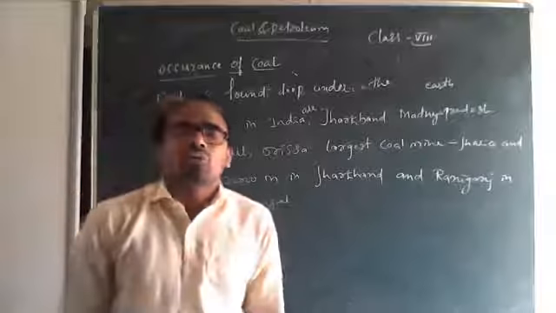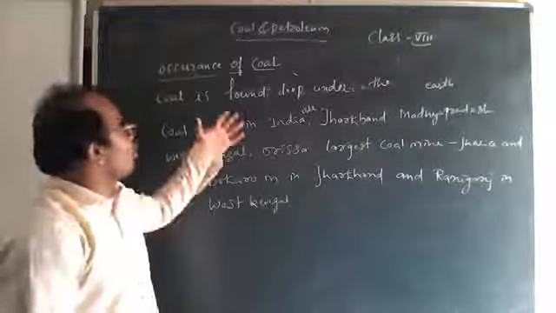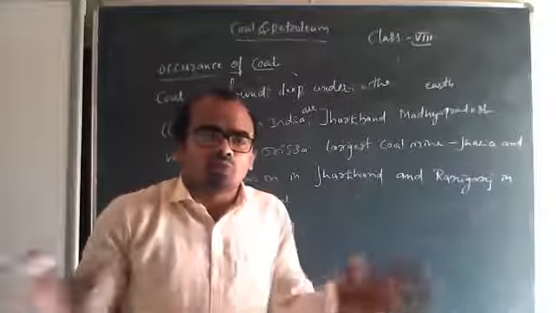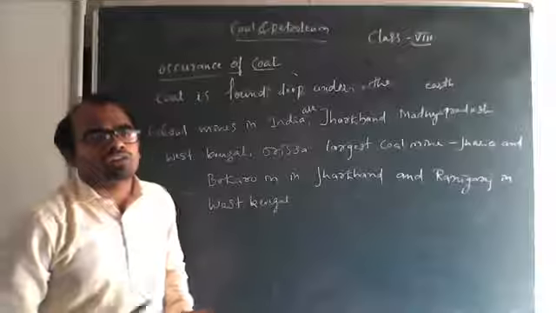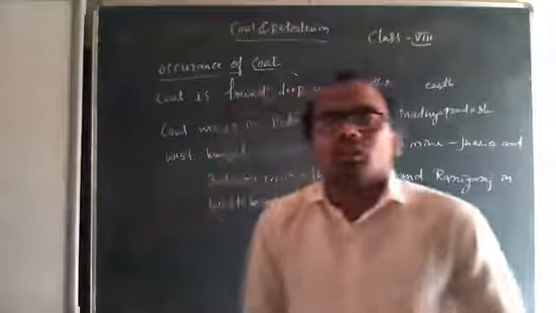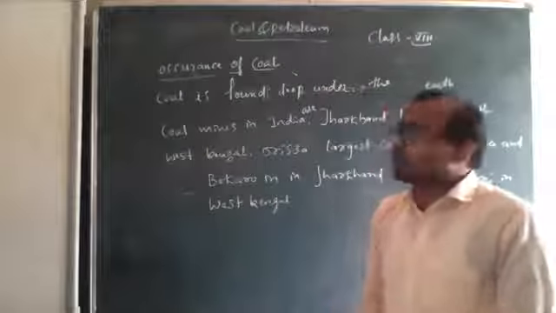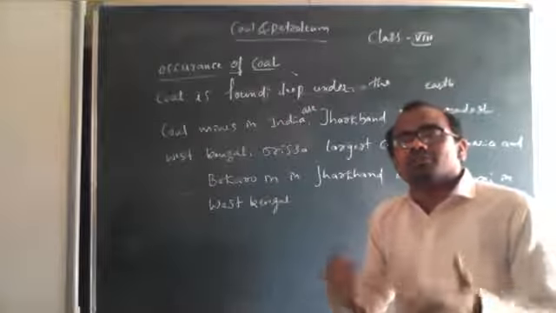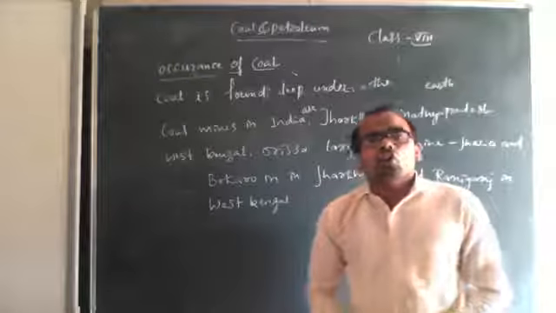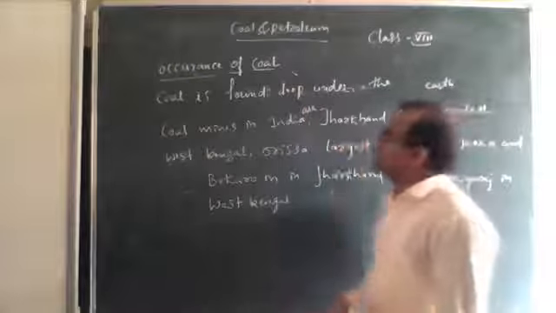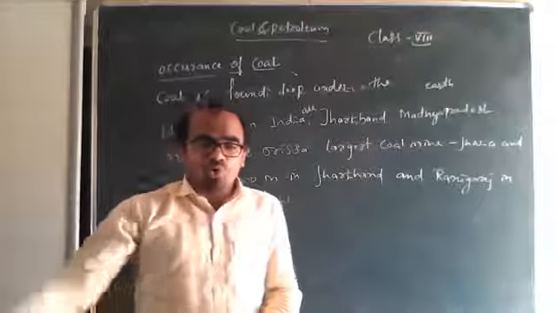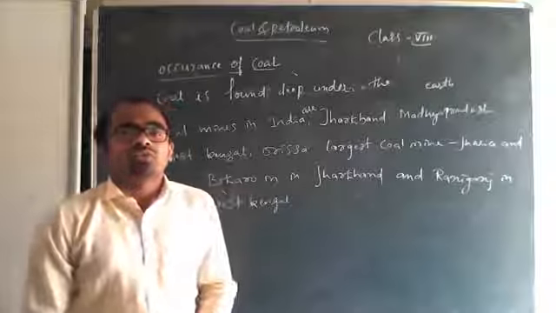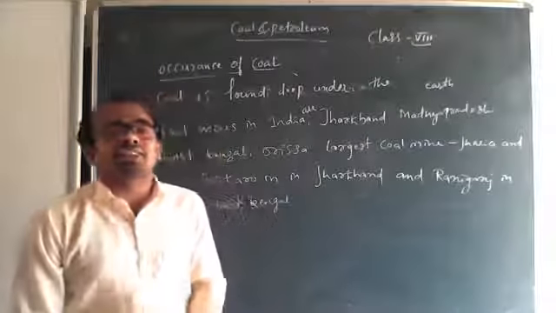We'll come to the occurrence of coal. Occurrence means presence, how it is present. Coal, which we call kalliddalu in Kannada. Occurrence of coal means how it is present, where we find the coal. Coal is found deep under the earth, it is inside the earth.